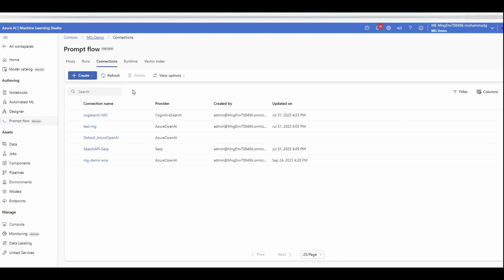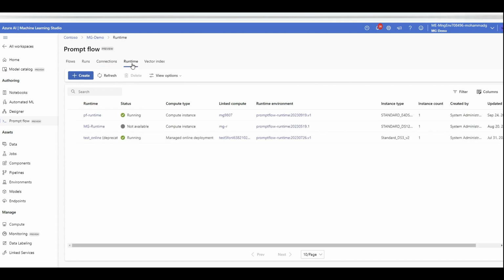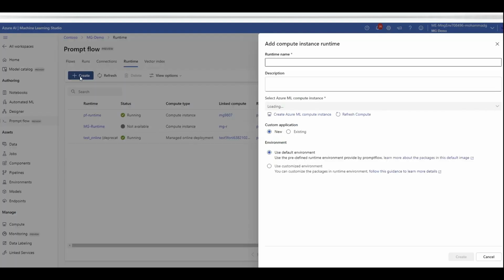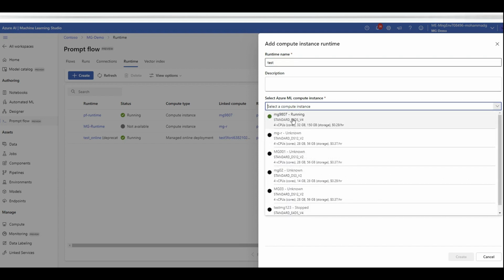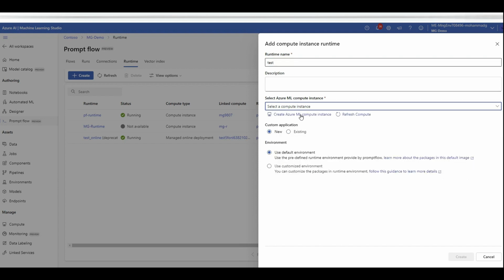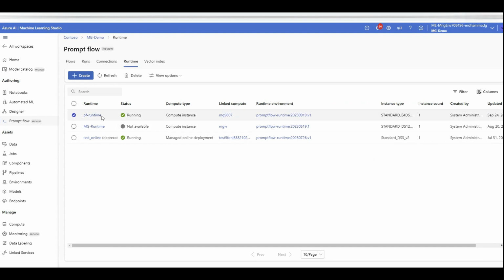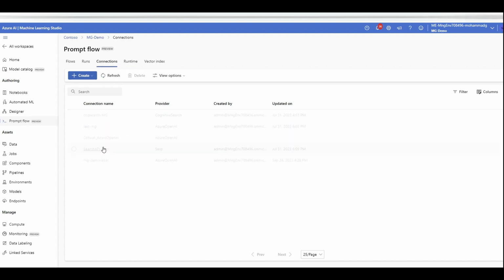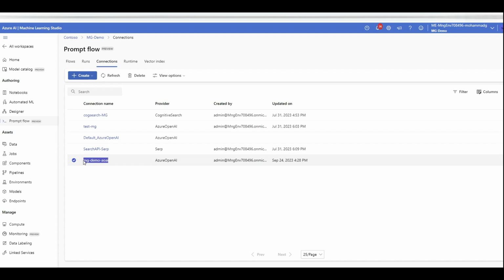The second thing that you need to configure is in your runtime: you want to create a compute to run your prompt flow and application, right? So click on create, give it a name again, and select the compute instance that you have in Azure ML. If you don't have anything, then create a new one. And then click on create, that's it. And you will see a compute with the name you specified has been enabled here. So I use this one. PF stands for prompt flow runtime. We can use any name. Make sure you copy this name, and also copy the name of the connection you created to Azure OpenAI. You will need this to add it to your GitHub, okay?